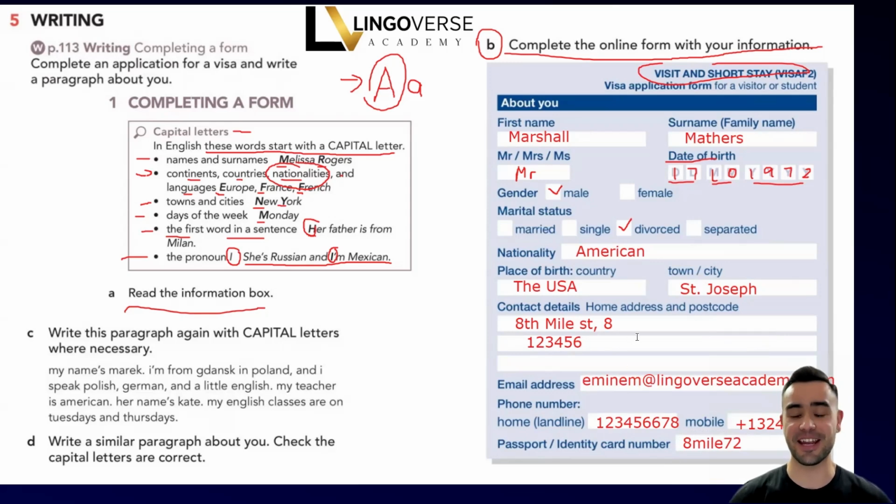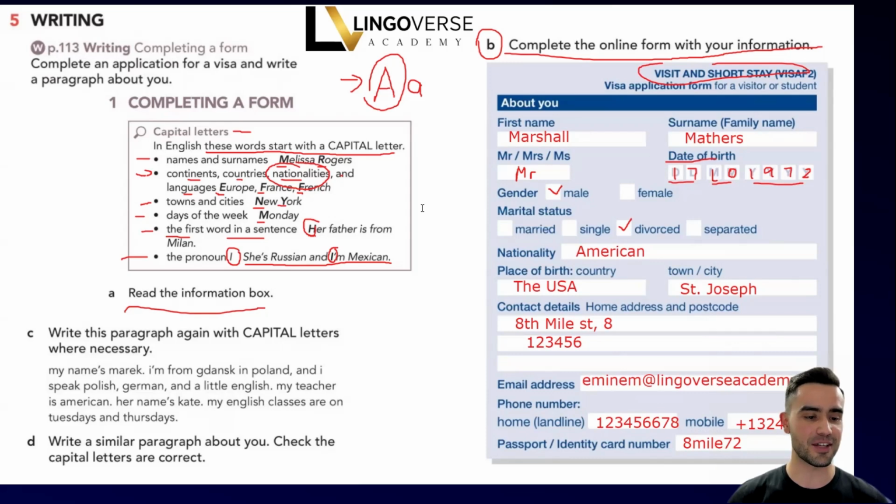We're just having fun here, trying to fill out the visa application form. Okay, this is only an example. This is not true information, but I'll literally create Eminem at lingoverseacademy.com, so you guys can send me direct emails and I'll respond to the email. Okay, it was very fun, guys.